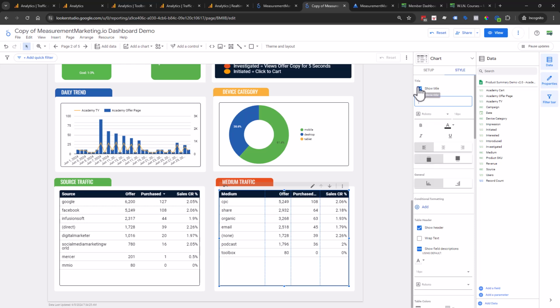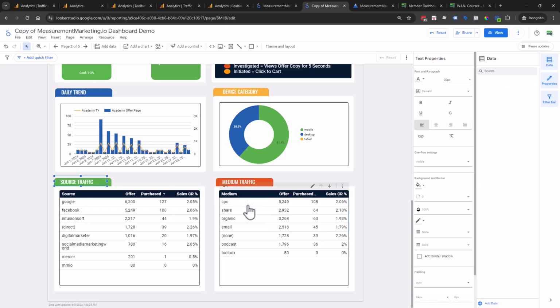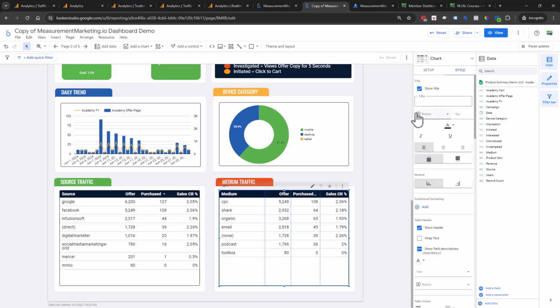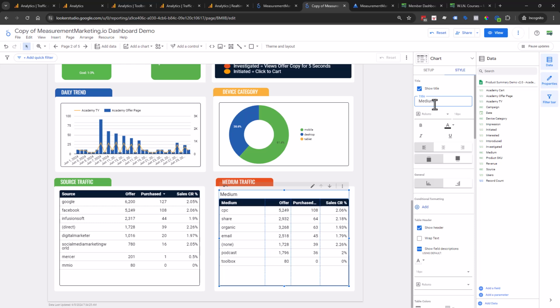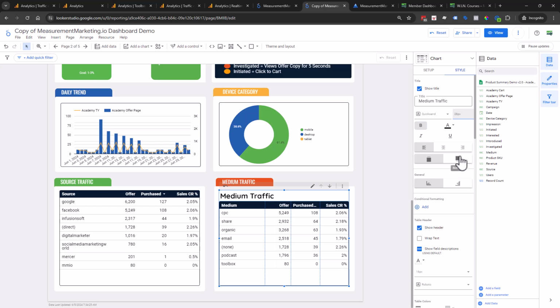We are now able to give customized titles. As you can see here, we have these little things where we're actually forcing the title to be up above, where we have device category, daily trend, all these things. We now have the ability, so if I'm going to go medium traffic, I can change the font, I can bold it, I can change how big the font is, and I can even put it at the bottom, if that makes sense. I can center it. So there are little options you could do here.